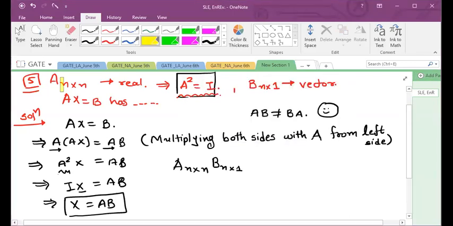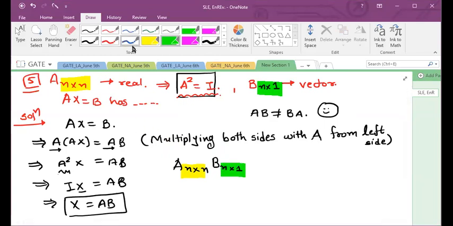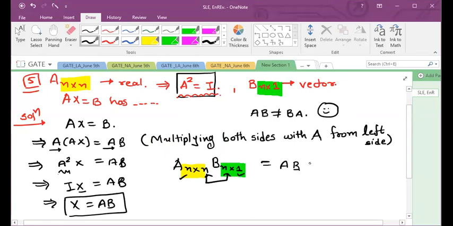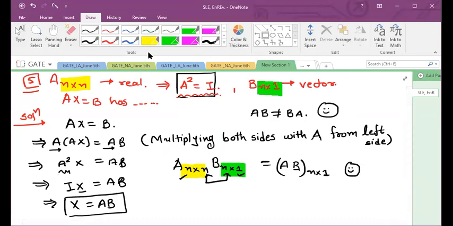See, A is your n by n matrix and B is your n by 1 vector. So A into B is product. What will be the order of A into B, students? Right. This n will get cancelled out. The product will be n by 1. So this product will be n by 1. Is it clear now? Please give me some response.